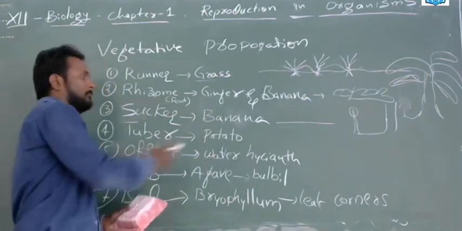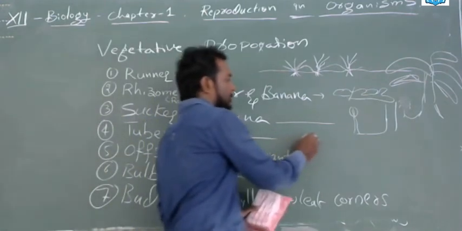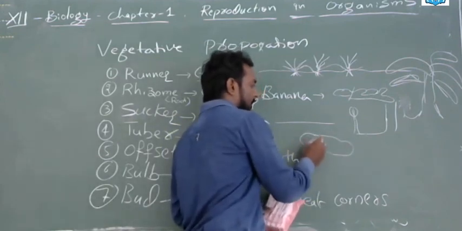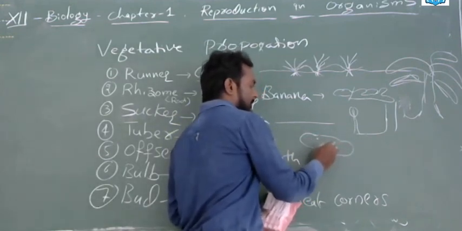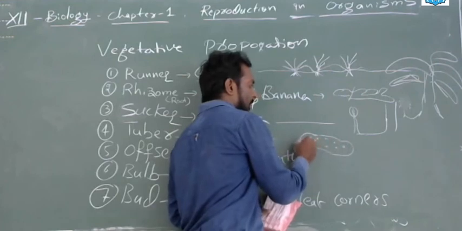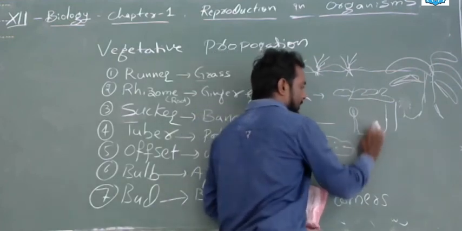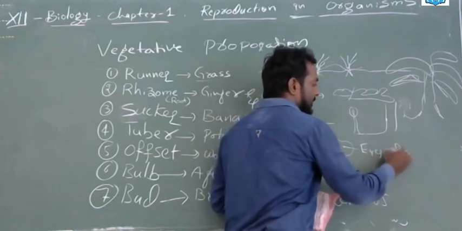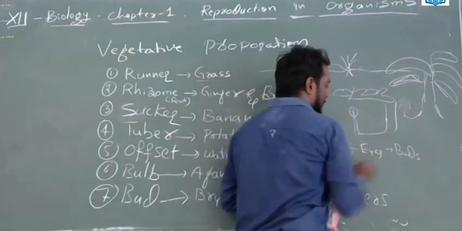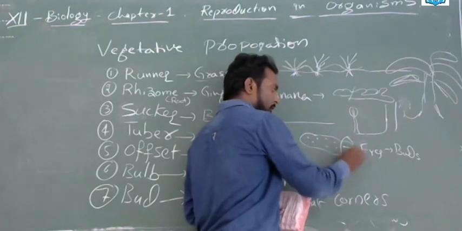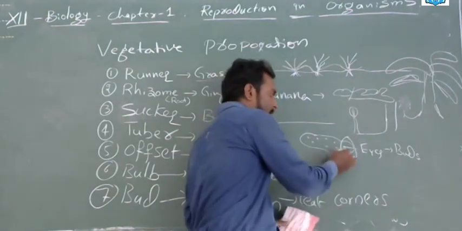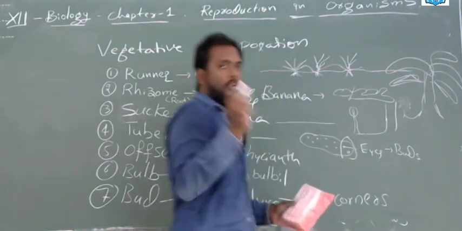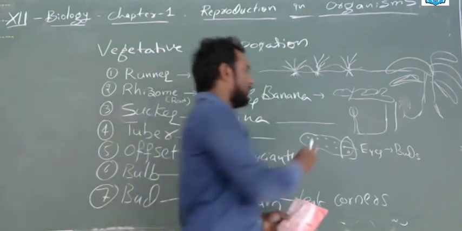Next is tuber, potato. All of you know the potato. Potato has small buds or notches, which are called eyes. From these eyes the buds will form. When you cut the potato into many parts, there should be one or two or three eyes in each piece.